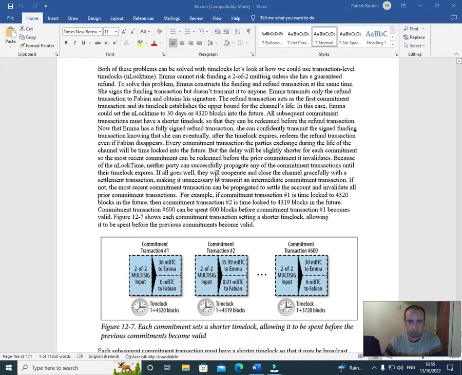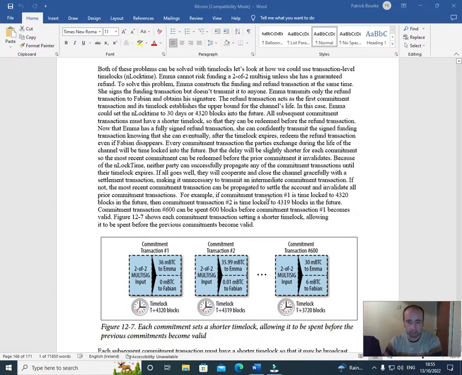If all goes well, they will cooperate and close the channel gracefully with a settlement transaction, making it unnecessary to transmit an intermediate commitment transaction. If not, the most recent commitment transaction can be propagated to settle the account and invalidate all prior commitment transactions.